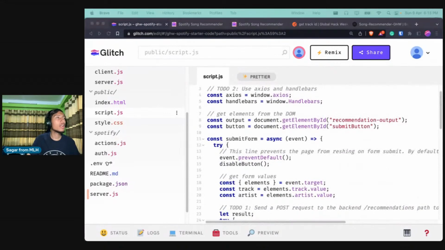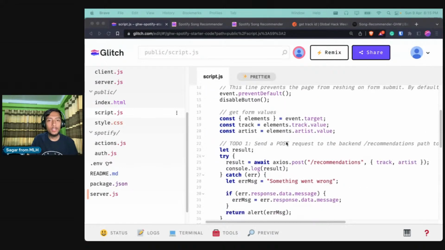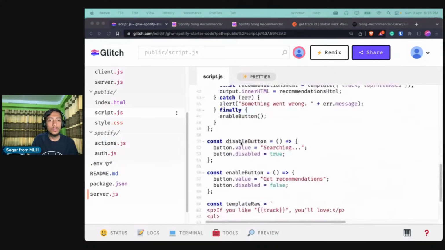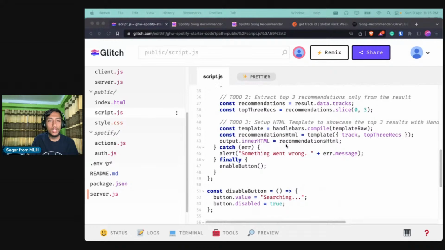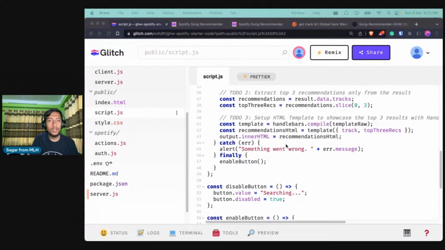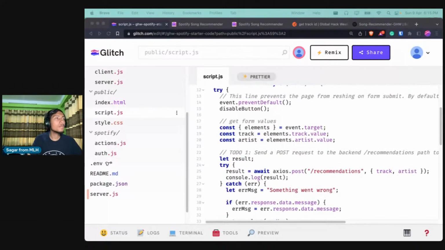Let me check my reference over here to see everything is correct. Awesome. So that is recommendation output over here, right? So we are setting the value in script.js. Okay, let us try to figure out what the error is over here.